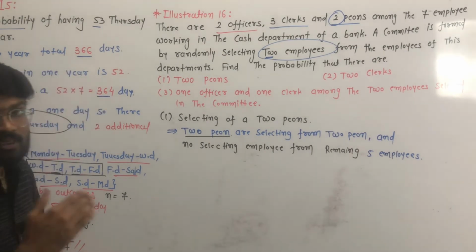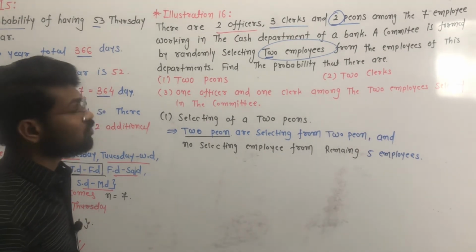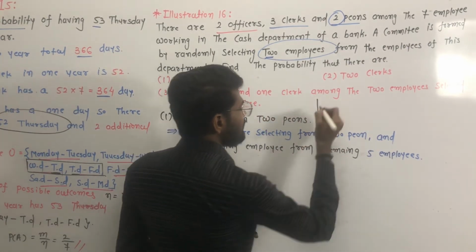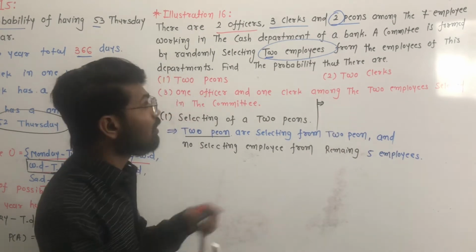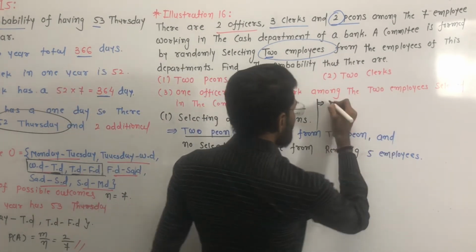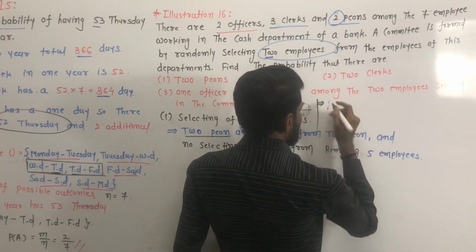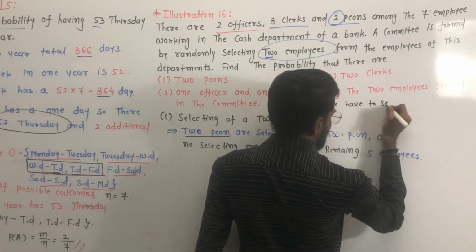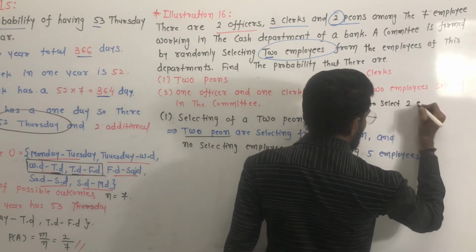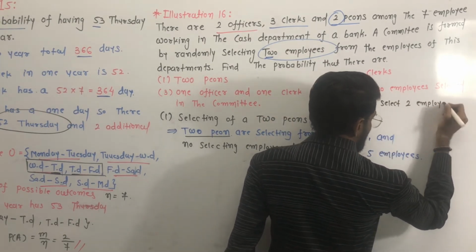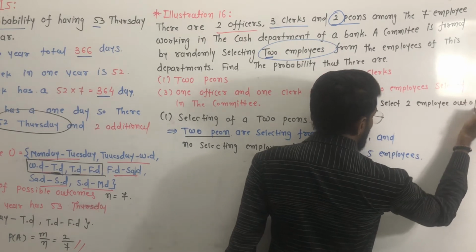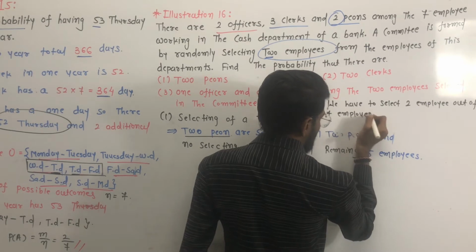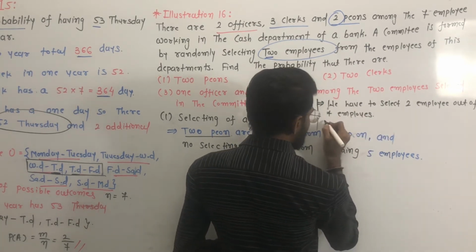But how many are there in the total possible outcomes? For the total possible outcomes, we have to select 2 employees out of 7 employees.